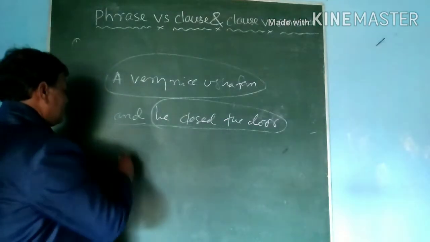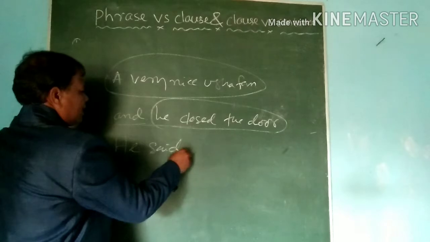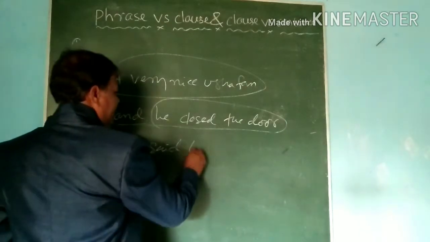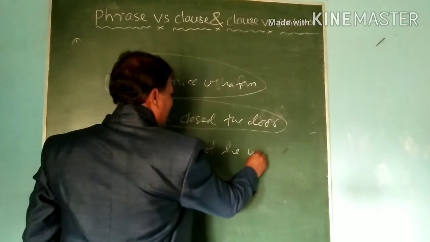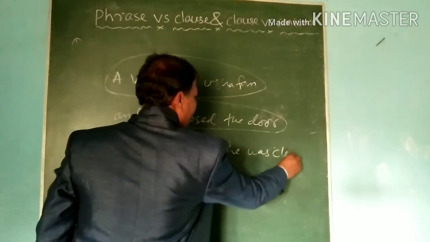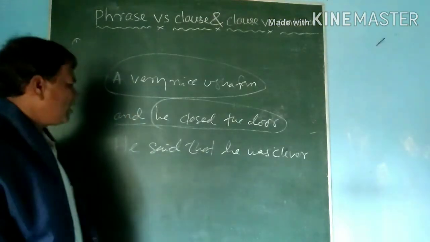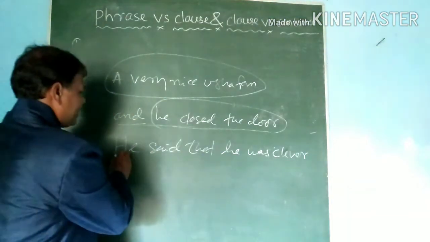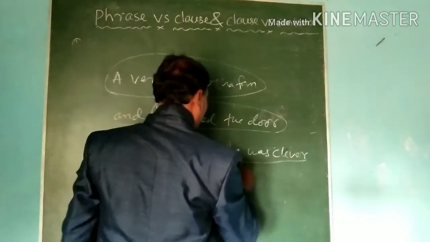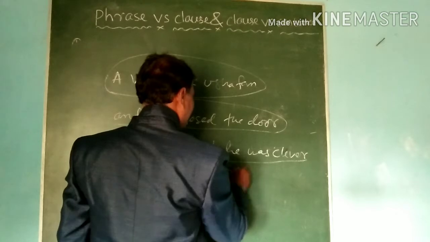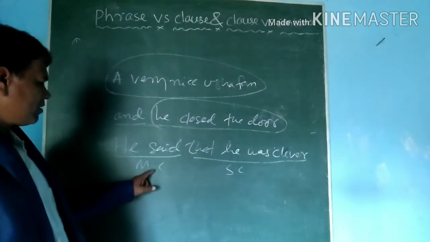Like this, you see: he said that he was clever. Then we can break the sentence. He said is the MC, and that he was clever is the SC. SC means subordinate clause, and MC means main clause.